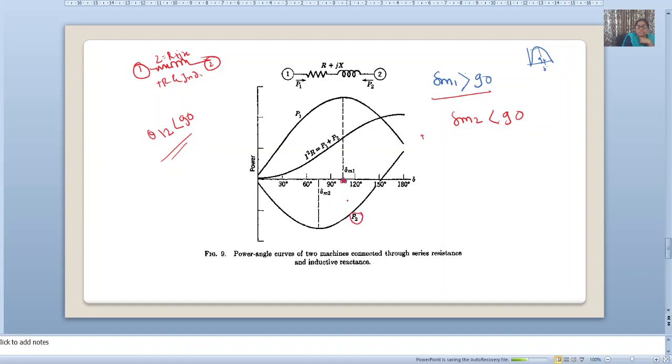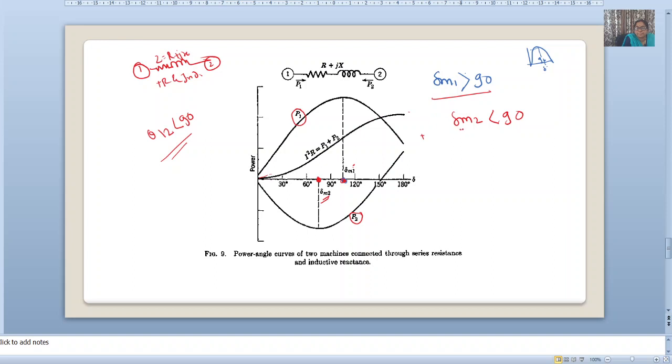We will show it on the next quadrant, below that sending end power. So this is our P1 sending end power. It occurs at greater than 90, while receiving end power is less than 90. This is our del m2, this is our del m1. While losses we have shown, it is I square R loss, it is P1 plus P2.